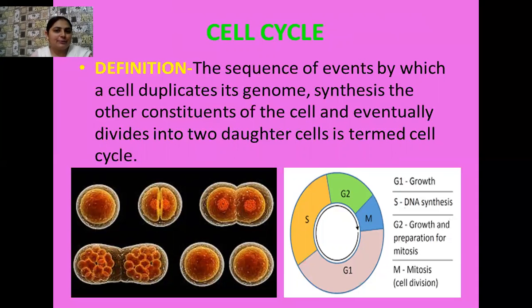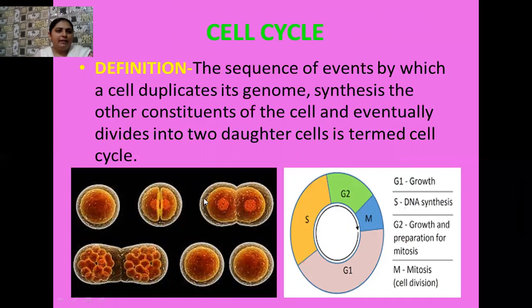And later on, when all the necessary arrangements have been made by the cell, the cell divides to form how many daughter cells? Two daughter cells. Students, here I have shown you the diagram of cell division. See, this is the single parent cell. Then the single parent cell divides, and in this way the division takes place. All the cell organelles divide, the nucleus divides.